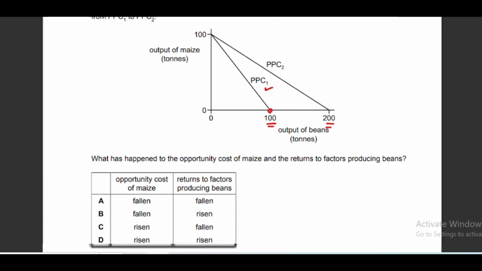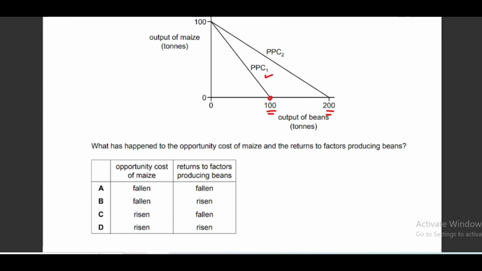The question asks what has happened to the opportunity cost of maize and the returns of factors producing beans. We can clearly see that the return of beans has increased from 100 to 200.